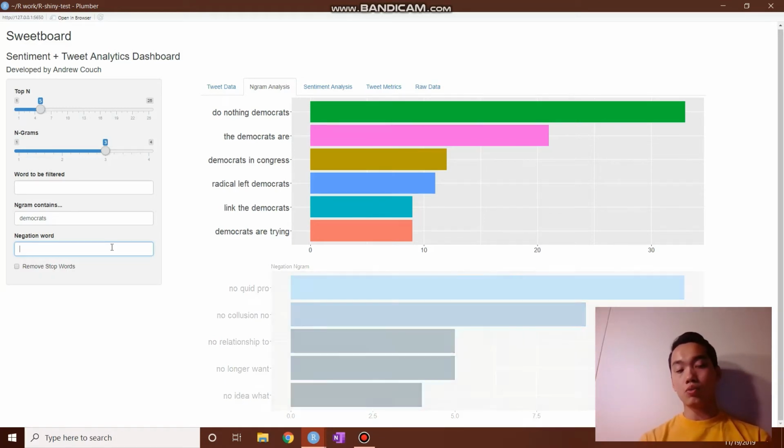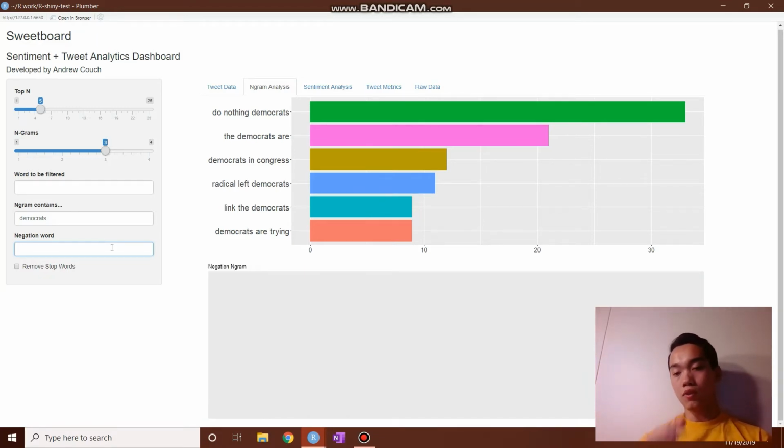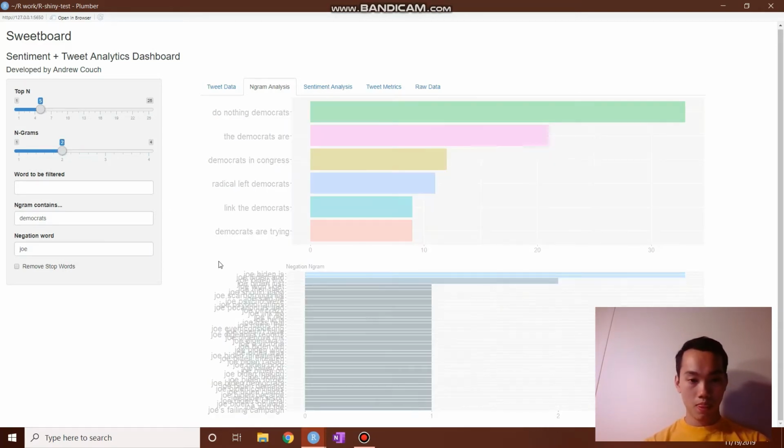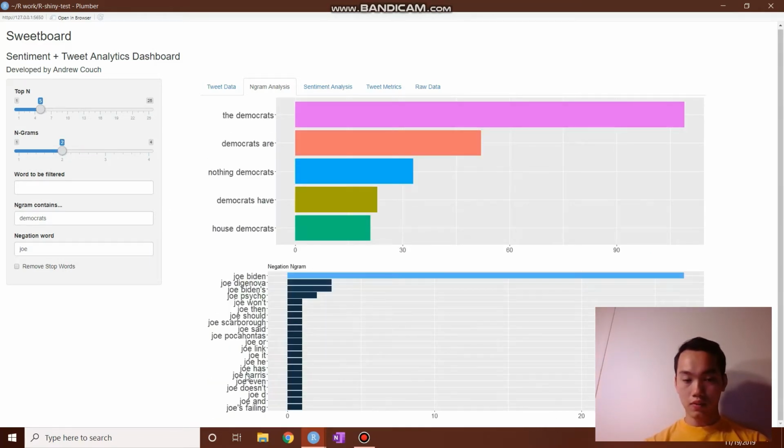However, it is really just finding the engram that contains the value for the first word. So you could say Joe, right? It'll probably be Joe Biden, Joe something. And as you can see, with trigrams, it gets a little messy as there's a ton of ties. However, we can switch it to 2 maybe. Joe Biden, stuff like that. So it works with negations. However, it's really finding the first word that contains this value. That's it for this tab. I'll pause this page and we'll go on to the next tab.